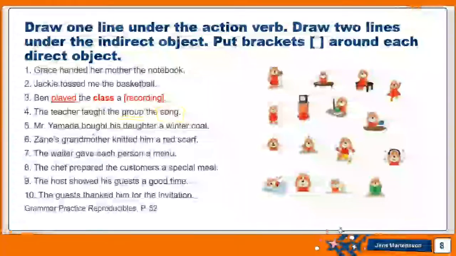Mr. Yamada bought, this is the action verb, his daughter a winter coat. Winter coat is the direct object because it answers the question what. What did Mr. Yamada buy? Mr. Yamada bought a winter coat. To whom? To his daughter. This is the indirect object. So by now, you should be able to solve the rest of the sentences. I will leave them for you and let's move to the next slide.